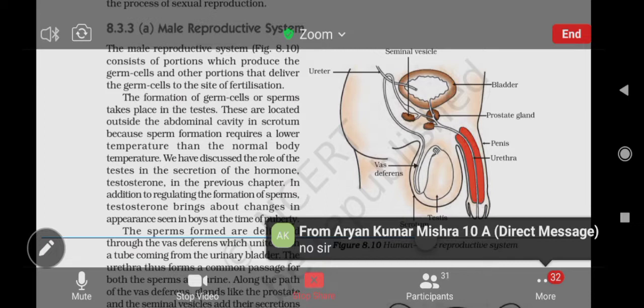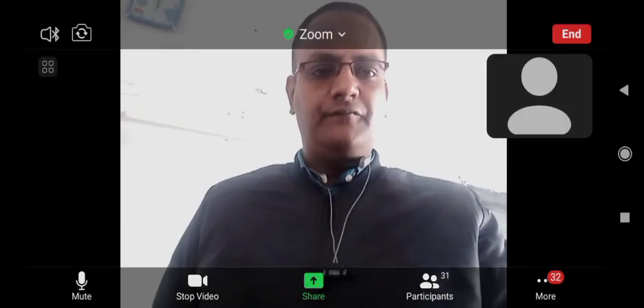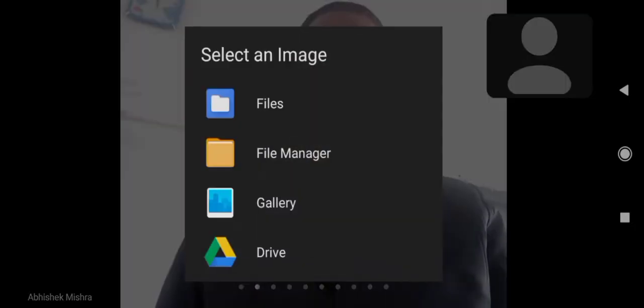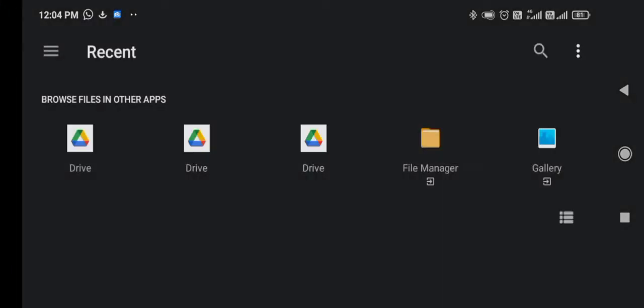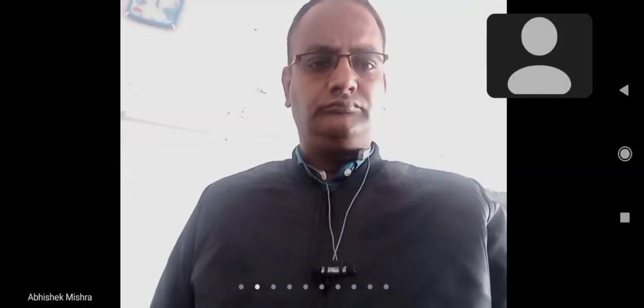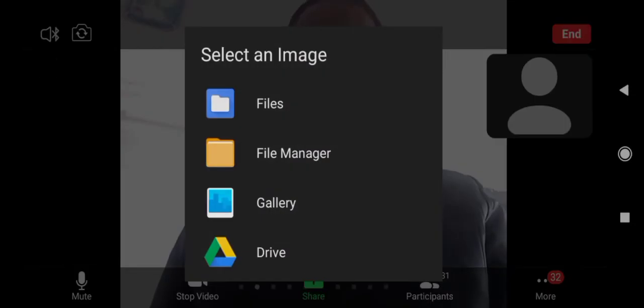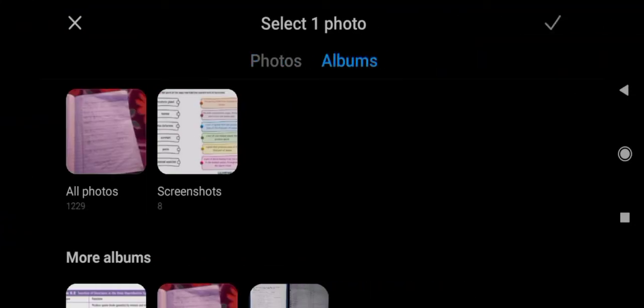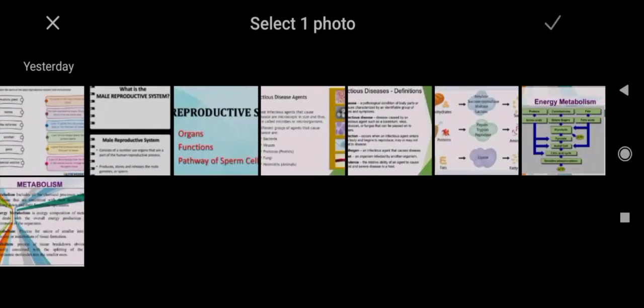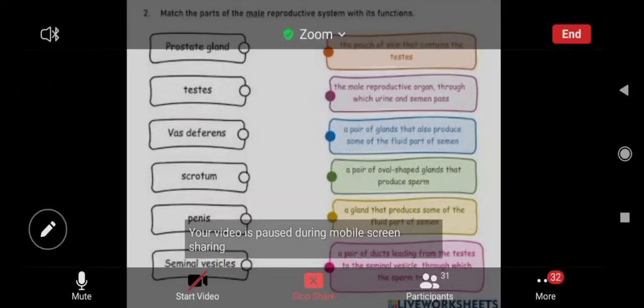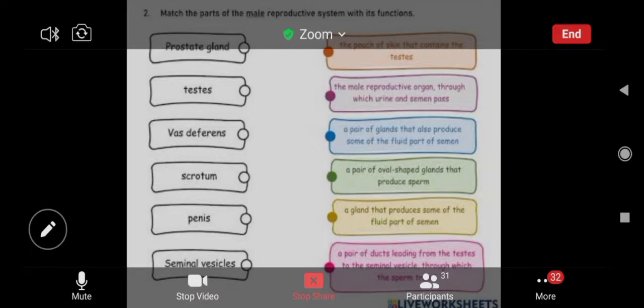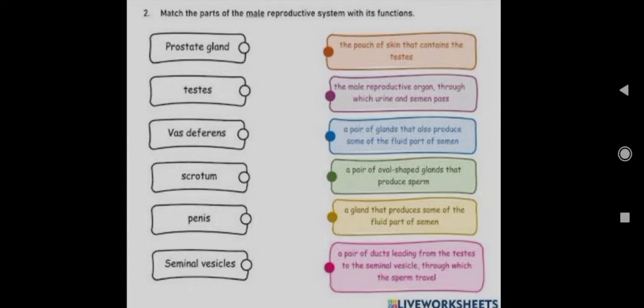Okay. Now, I have a worksheet for you. Students, I think my worksheet is visible to all.